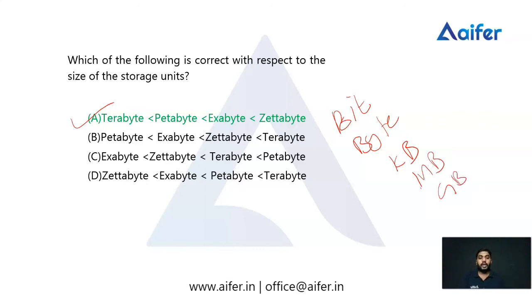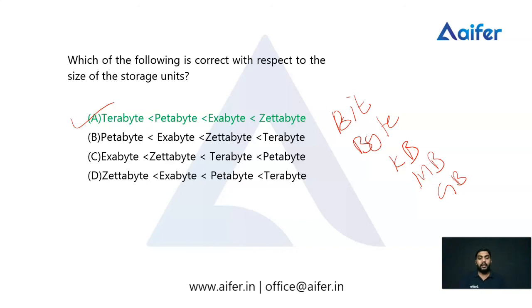The smallest one is bit, then byte, then kilobyte, then megabyte, then gigabyte. After gigabyte, the immediate largest unit is terabyte. After the terabyte, the immediate largest unit is petabyte. After petabyte, the immediate largest unit is exabyte. After exabyte, the immediate largest unit is zettabyte.